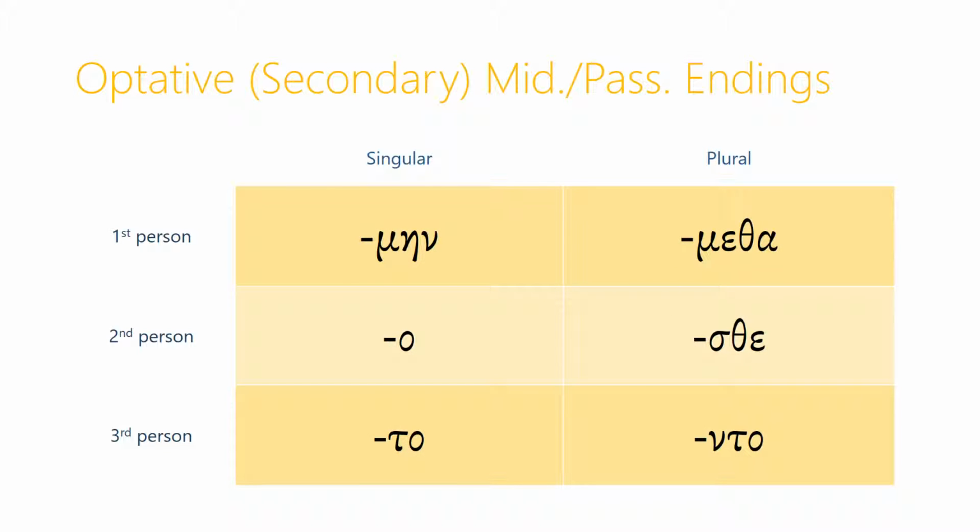The optative middle and passive endings are just the secondary middle passive personal endings. So we've seen these with tenses like the imperfect tense, for example. The first person singular is men. The second person singular is just an omicron. The third person singular is to. In the plural we have metha, esthe, and ento.